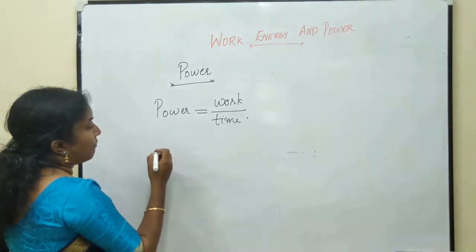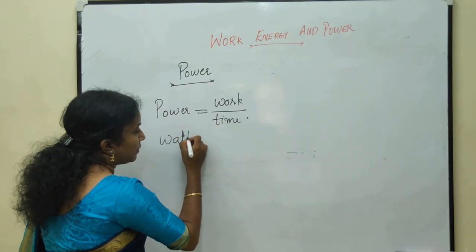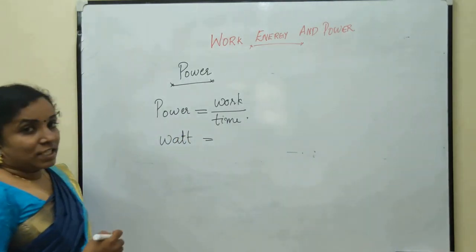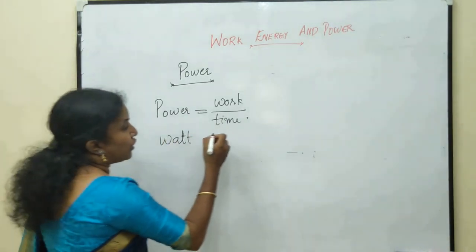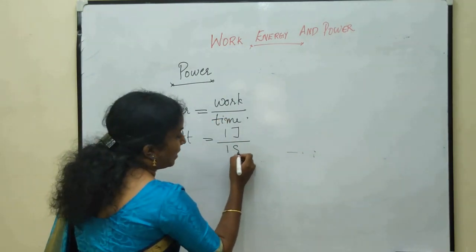The unit of power is watt. And as you all know, the unit of work is joule and the unit of time is second.